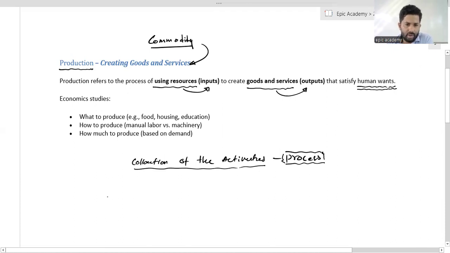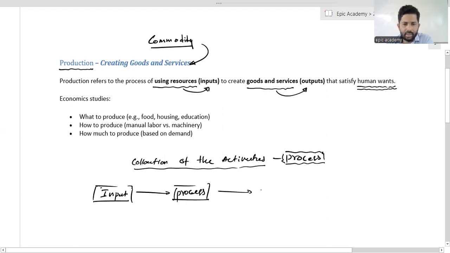So what kind of process and what kind of activities are there? First one is input. You have to find inputs and gather the production resources. To convert them, the changing activity, we use the word process.